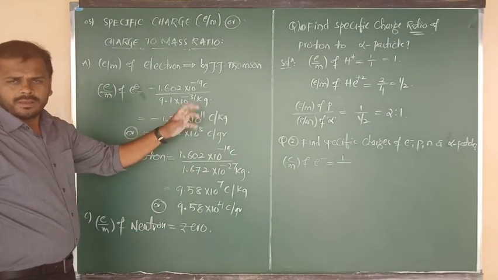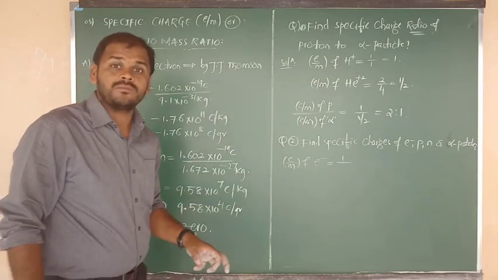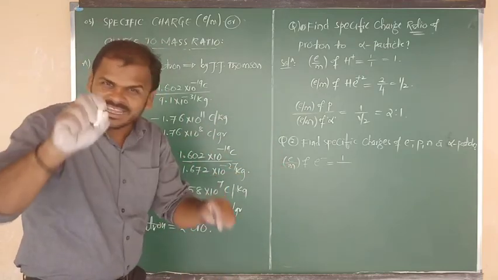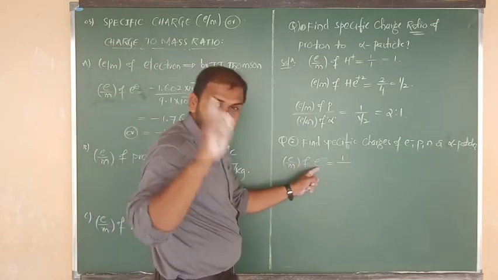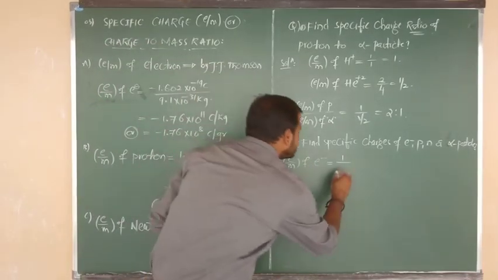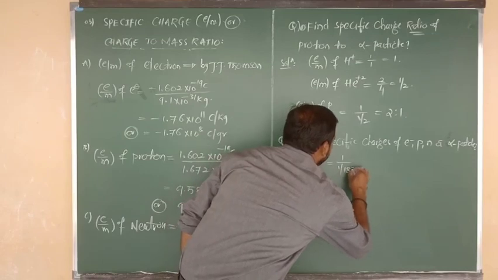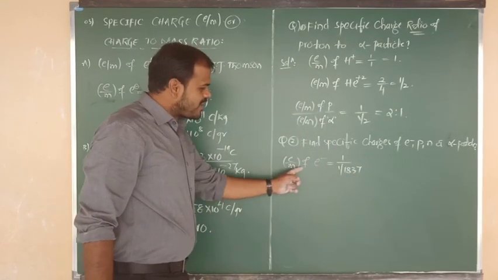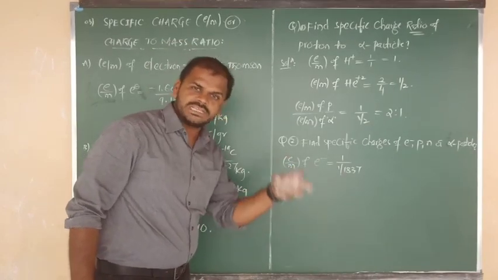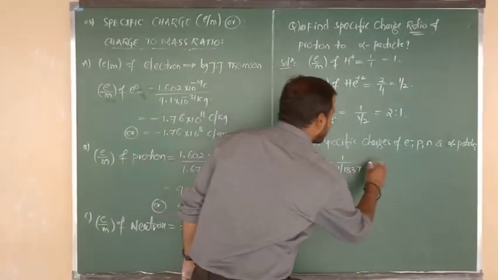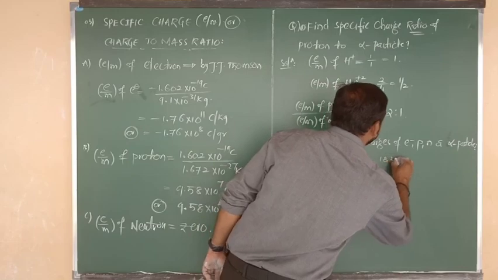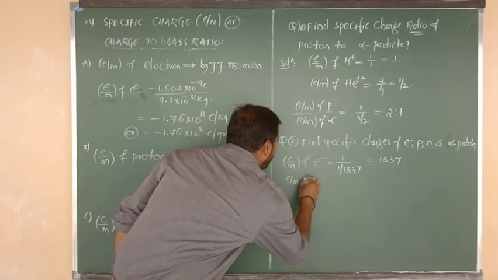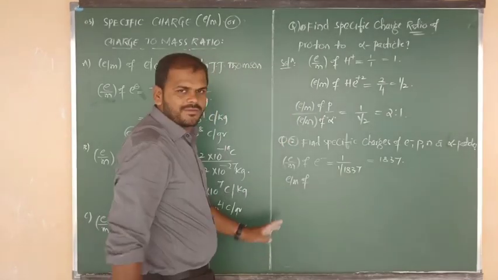We have to consider the mass of electron relative to proton. I have given it in yesterday's table. What is the mass relative to proton? That is nothing but 1 by 1837. I gave it in the last class. So the mass of electron relative to proton is 1 by 1837. 1 gets cancelled. Your answer is 1837. So the specific charge of electron, E by M of electron, is over.